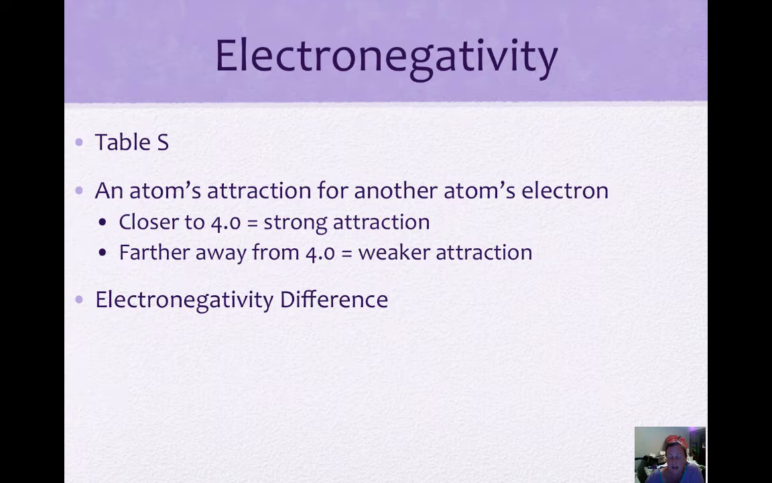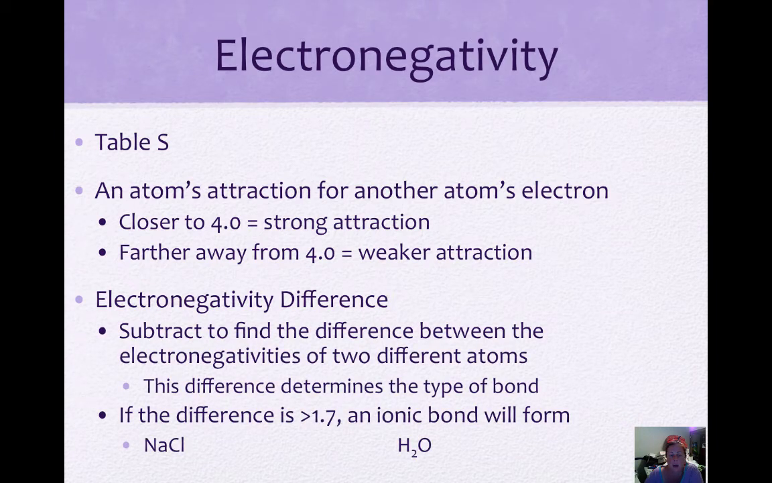The electronegativity difference we calculate by subtracting the electronegativities of our two atoms. This difference determines what type of bond. Right now we're talking about ionic bonding, but this same subtraction, our electronegativity difference, will tell us going forward what type of covalent bond we would have as well. So when we calculate the electronegativity difference, if the difference is greater than 1.7, we have an ionic bond.